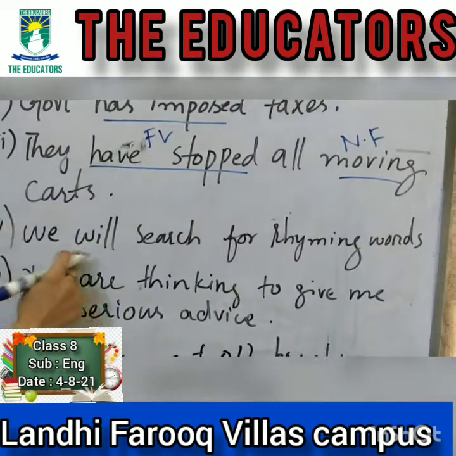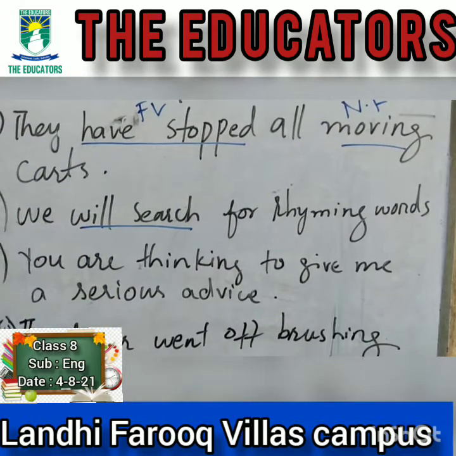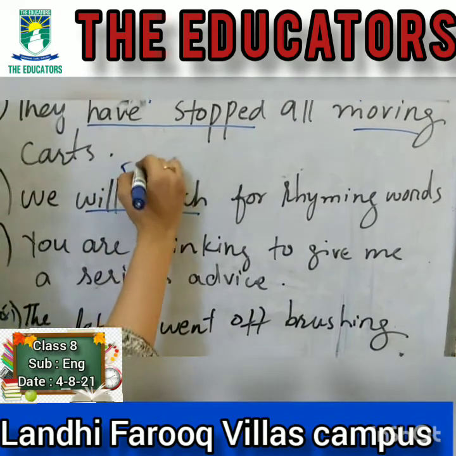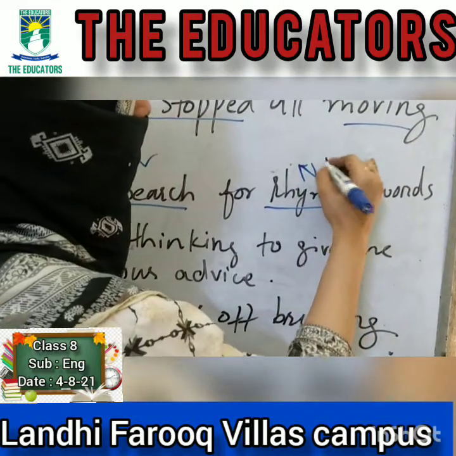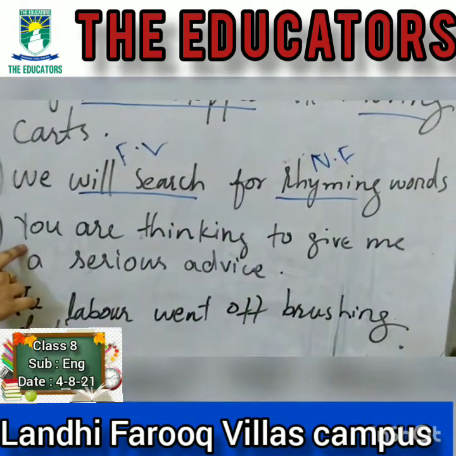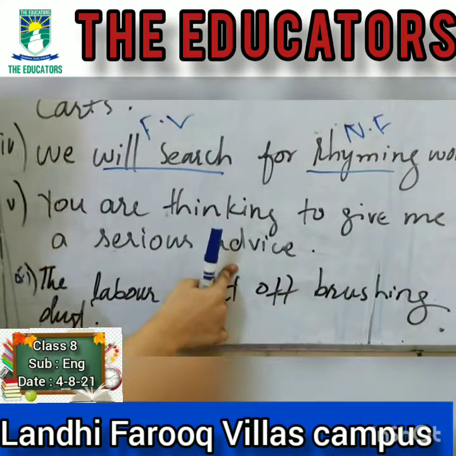See the fourth sentence: we will search for rhyming words. So "will search" again helps us identify the tense, so it would be the finite verb, whereas "rhyming" is the non-finite verb. Now the fifth sentence here: you are thinking to give me a serious advice.